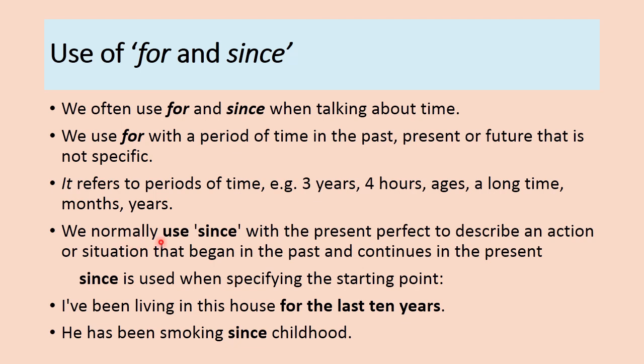And we normally use since with the present perfect to describe an action or situation that began in the past and continues in the present. So since is used when specifying the starting point. I have been living in this house for the last 10 years. So for is used when we are not specific about a specific time.